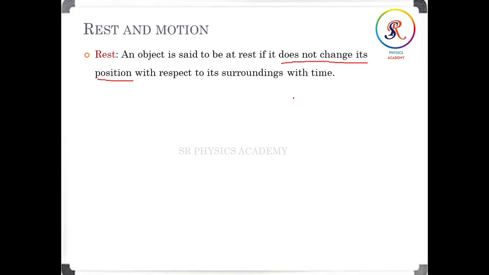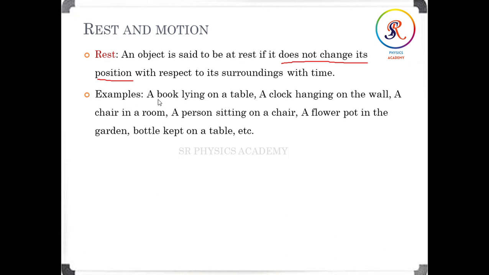So here let's discuss some examples. A book lying on a table. When the book is lying on the table, we can say that it is in a rest position. Even a clock hanging on the wall is another example of rest. Even a chair in a room, a person sitting on a chair. When the person is sitting on a chair, we can say that he is taking rest. That means it is not moving anywhere. A flower pot in the garden, a bottle kept on a table. A lot of examples are examples of rest.